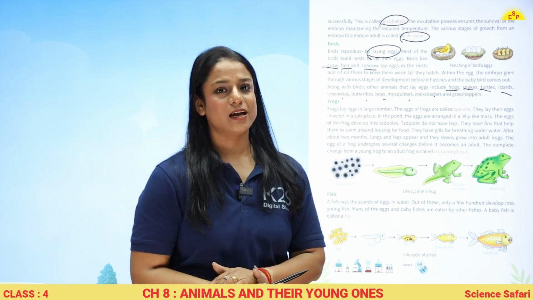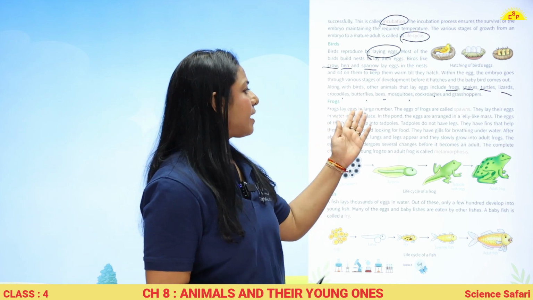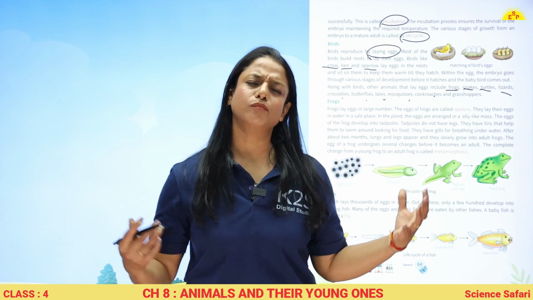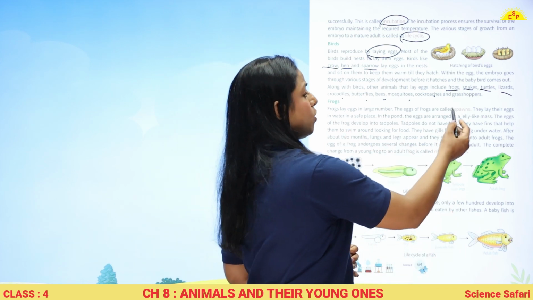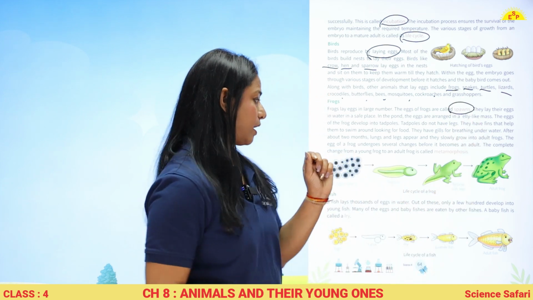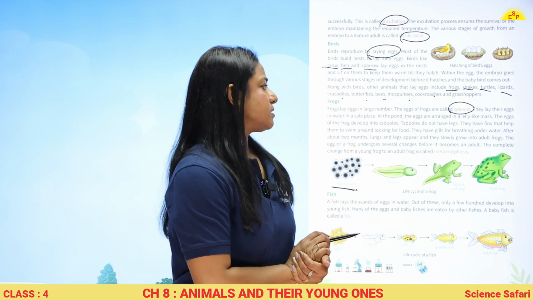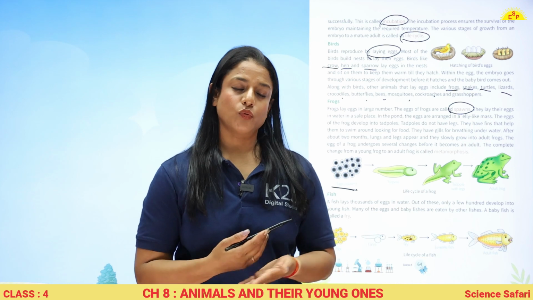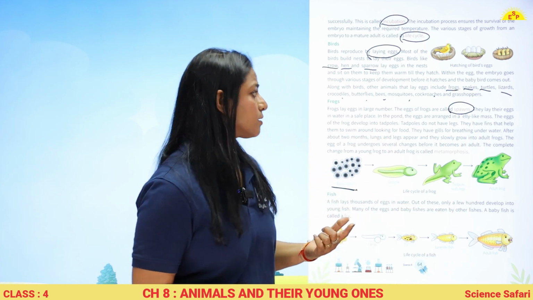Now let's study about frogs. Frogs lay eggs in large numbers. वो एक साथ बहुत सारे eggs lay करते हैं. The eggs of the frogs are called spawns. So जो eggs होते हैं frog के, उसको हम क्या बोलते हैं? Spawns बोलते हैं. They lay their eggs in water in a safe place. तो water के अंदर किसी safe जगह पर they lay spawns.